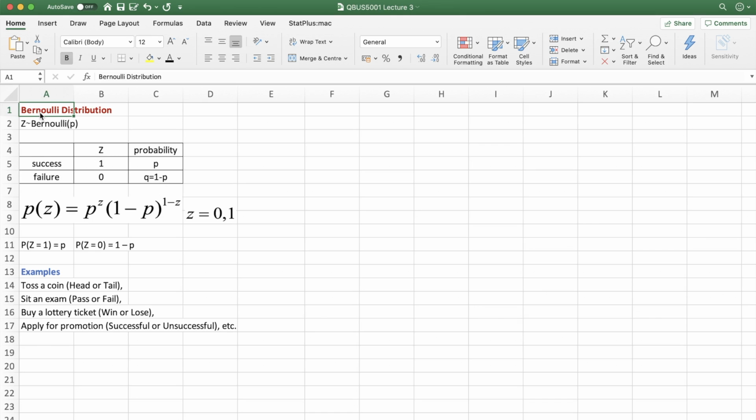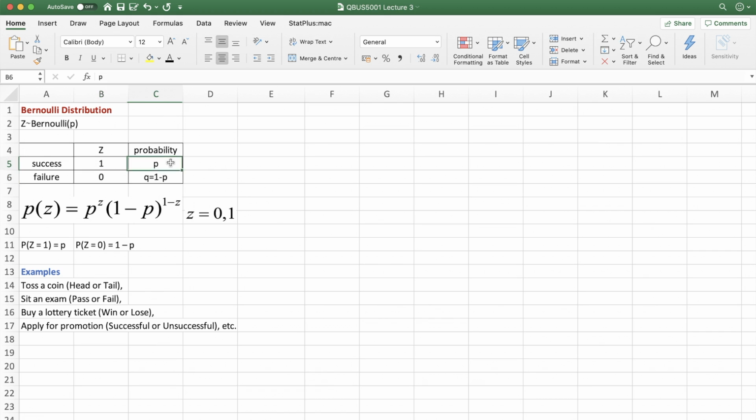An experiment that produces only two possible outcomes is called a Bernoulli trial or Bernoulli experiment. We let Z be the outcome of a Bernoulli trial. Z equals 1 if it's a success, and Z equals 0 if it's a failure.